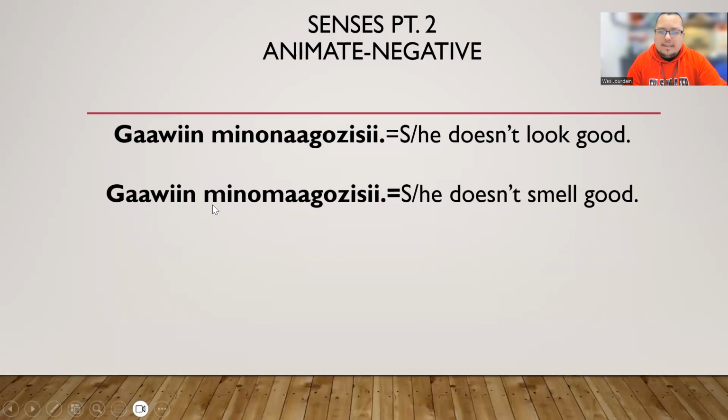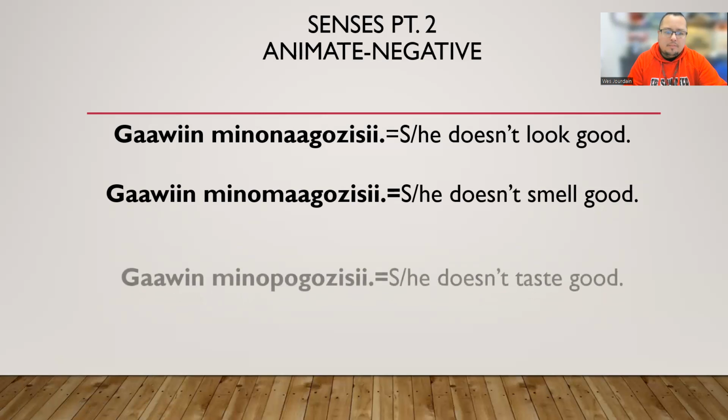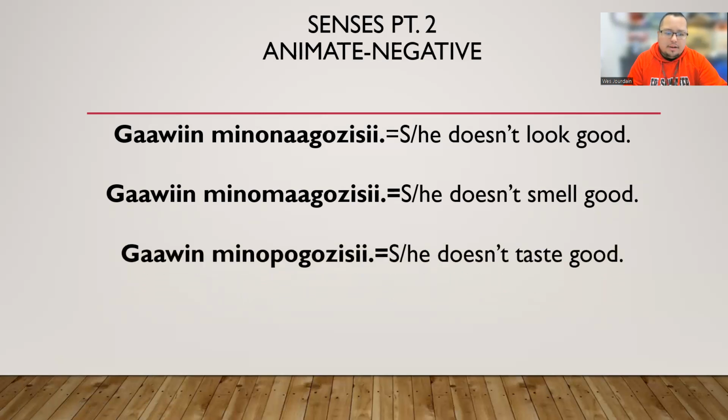Gawin mino ma gozisi. She or he doesn't smell good. Remember, ma. Na, ma, po, ta. This is ma. Same thing, Gawin on the front. We just put our word minomagozi in the middle, and we add S-I on the end when we negate these terms. Next one, number 3 of 4, we go to Gawin minopogozisi.